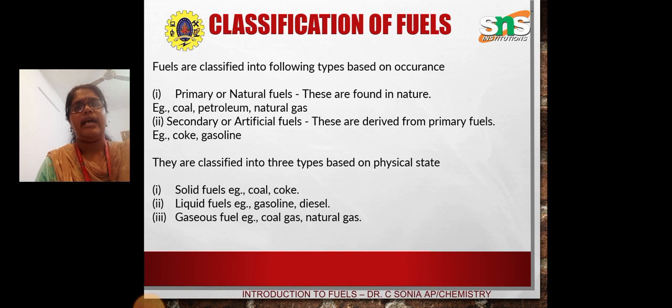They are the natural fuels. Secondary or artificial fuels are derived from the primary fuels. For example, coke and gasoline. We get coke from coal. Gasoline is an artificial form of petrol.